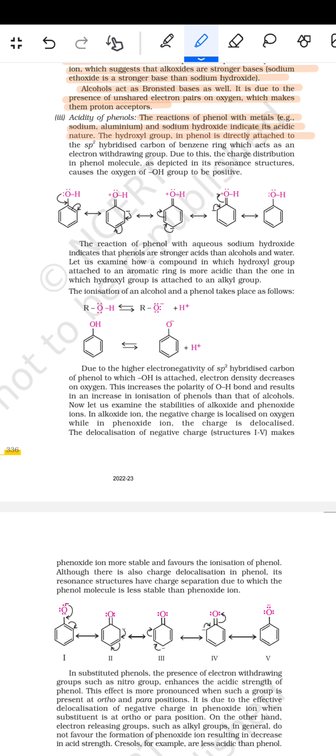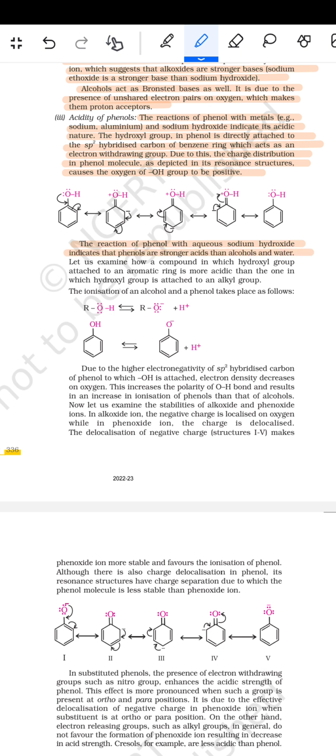The hydroxyl group in phenol is directly attached to the sp2 hybridized carbon of the benzene ring, which acts as an electron withdrawing group. Due to this, the charge distribution in the phenol molecule, as depicted in its resonance structures, causes the oxygen of the OH group to be positive. The reaction of phenol with aqueous sodium hydroxide indicates that phenols are stronger acids than alcohols.